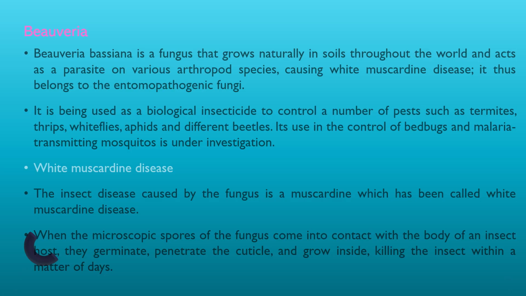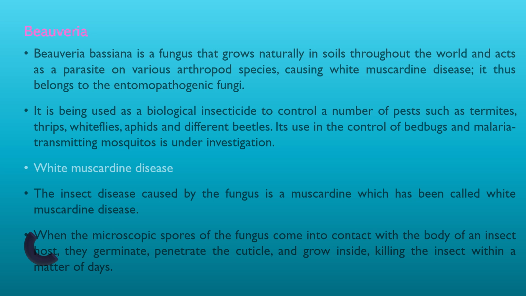Next we see about the fungal biocontrol, Beauveria. Beauveria bassiana is a fungus that grows naturally in soils throughout the world and acts as a parasite on various arthropod species, causing white muscardine disease. It thus belongs to the entomopathogenic fungi. It is being used as a biocontrol insecticide to control a number of pests such as termites, thrips, whiteflies, aphids, and different beetles. Its use in the control of bedbugs and malaria-transmitting mosquitoes is under investigation.